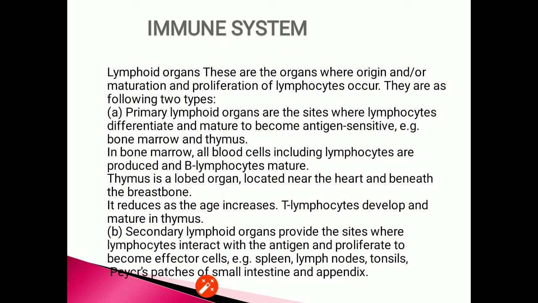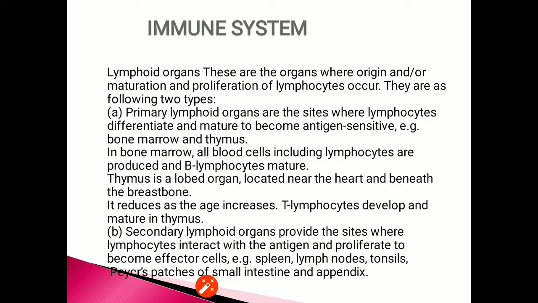Now about the immune system. The immune system is involved in providing immunity to the body. It helps in recognizing the foreign molecules or antigens and responding to them and keeping a memory of them.